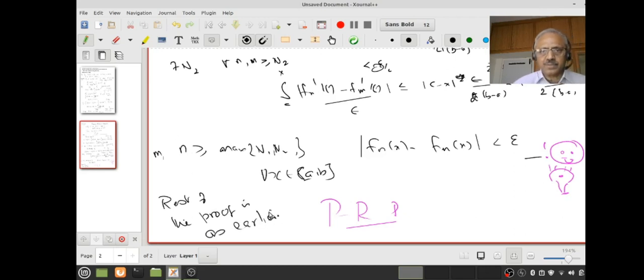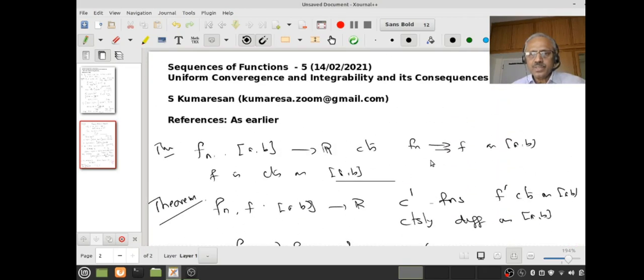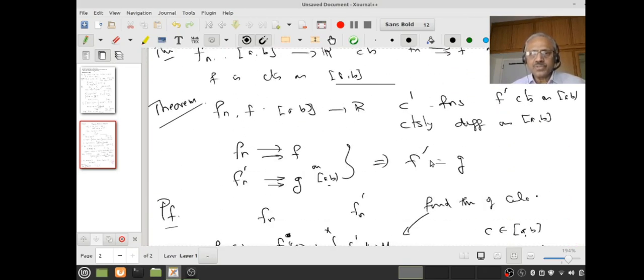Please, do not just assume and believe me, trust me. Under that assumption I have only proved one thing: the sequence fn of x converges pointwise to some function f. That's it. Now in the earlier proof I needed only that fn converges to f pointwise, the fn's are C1, and fn dash converges to g uniformly, to conclude that f is differentiable and f dash equals g.